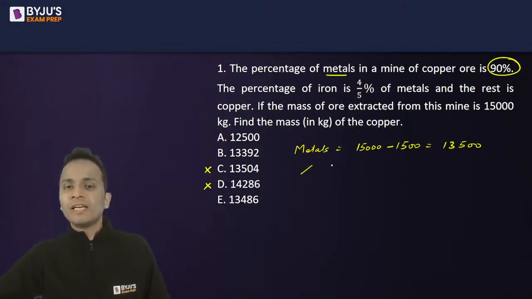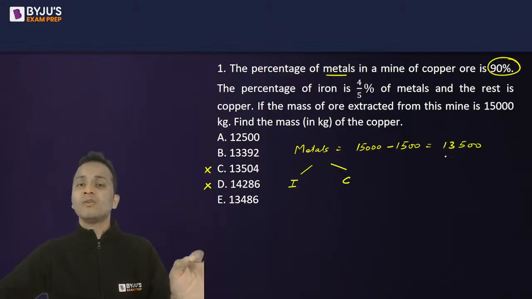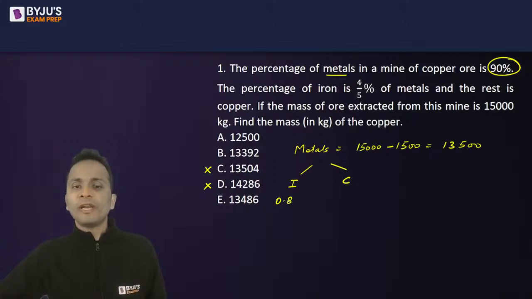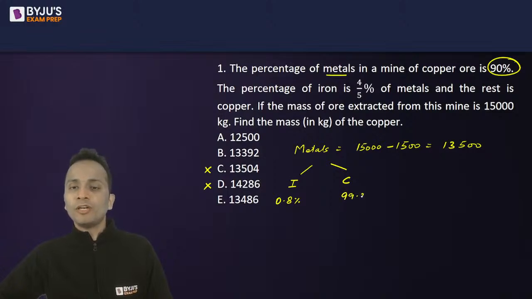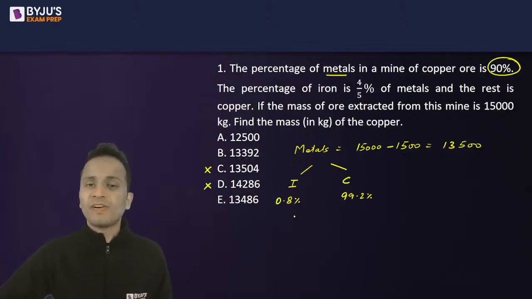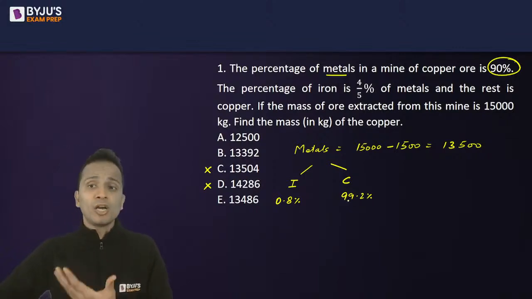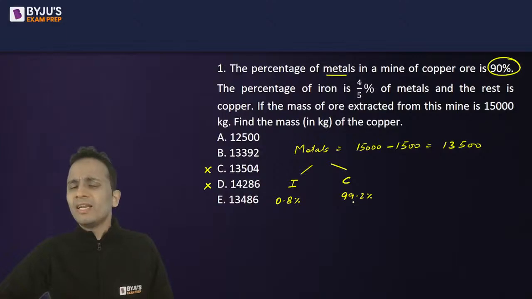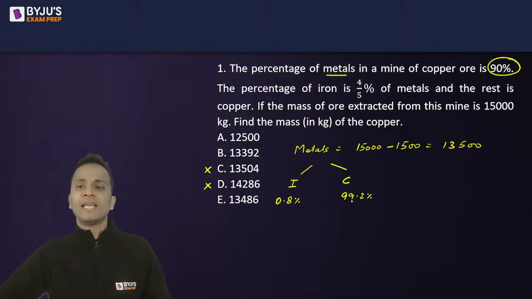Now, metals is divided in two parts, iron and copper. So this 13,500 will now be divided in two parts. One is iron, which is 4 by 5 percentage. Now, 4 by 5 percentage, that means 0.8 percentage, right? And the rest will be copper, that means 99.2 percentage. I'll calculate the mass of iron, and I will subtract it from 13,500 to get the remaining copper, which is 99.2. I'll not be calculating 99.2, I'll be calculating the remaining part, we'll subtract it from 13,500 and get the answer.